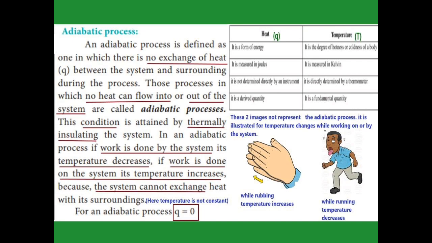And also we have to know what heat is and what temperature is. Heat is a form of energy, but temperature is the degree of hotness or coldness. It is a measure of heat and cold. Heat is measured in joules, but temperature is measured in Kelvin. For heat there is no instrument to determine the amount, but temperature is determined with the help of a thermometer. And heat is a derived quantity, but temperature is a fundamental quantity.